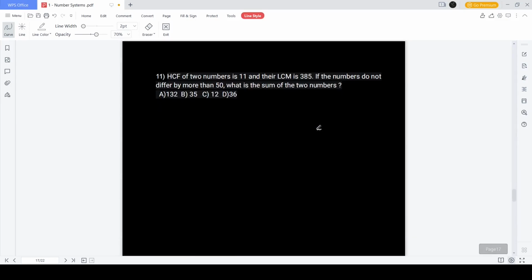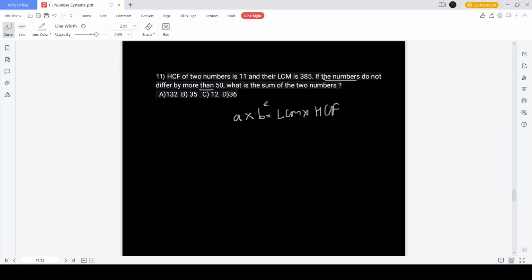Okay, the HCF of two numbers is 11 and their LCM is 385. If the numbers do not differ by more than 50, what is the sum of the two numbers? To solve this, this is a little tricky. We need to know one property that states the product of the two numbers is equal to their LCM into their HCF. Now that we know this, we know that the two numbers do not differ by more than 50.